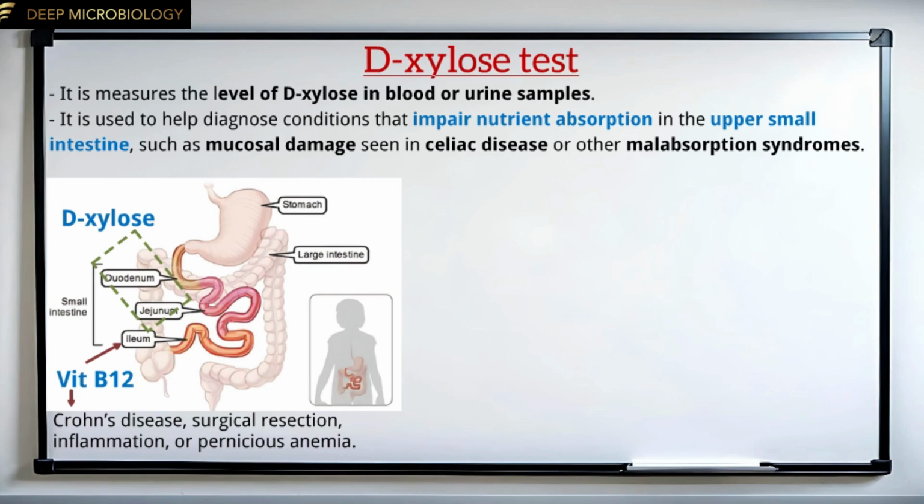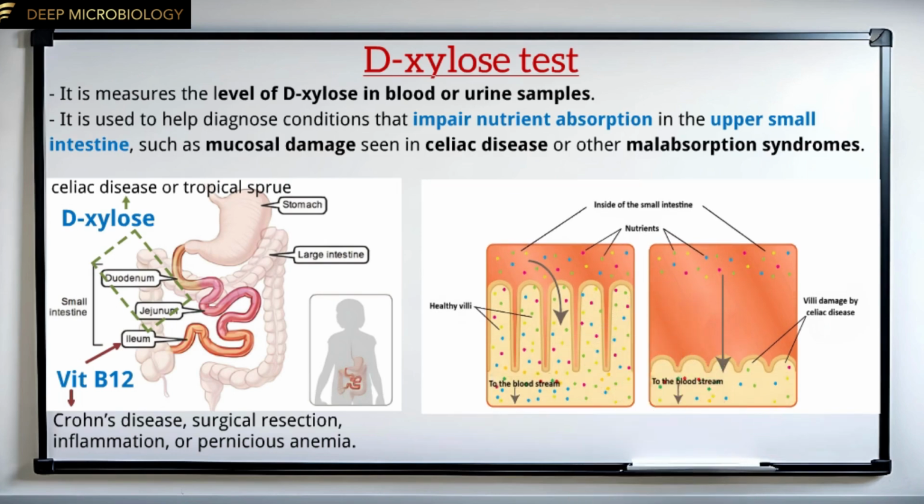In contrast, D-xylose is a monosaccharide simple sugar that is absorbed in the proximal small intestine, mainly in the jejunum, without the need for digestive enzymes or bile. Its absorption depends solely on an intact intestinal mucosa. Therefore, the D-xylose absorption test is useful for assessing mucosal function. If there is damage to the mucosa, such as in conditions like celiac disease or tropical sprue, D-xylose absorption will be impaired.